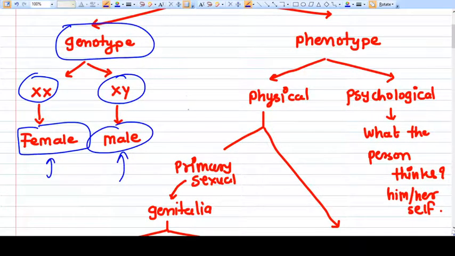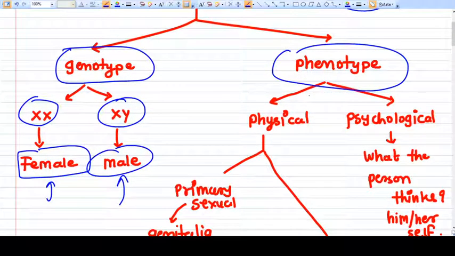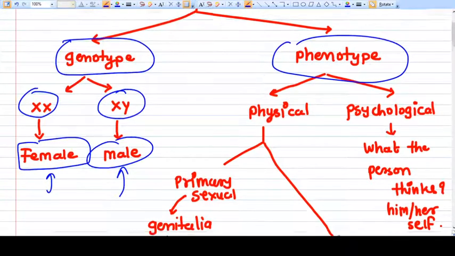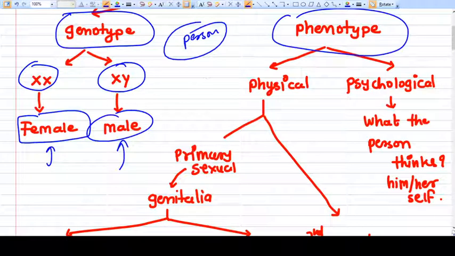That's easy. The problem arises in the phenotype. There are two types of phenotypes: physical phenotype and psychological phenotype. As I have already discussed, psychological phenotype is the most important thing. That means the person wants to be identified as a male or female. It is irrespective of genotype or physical phenotype. For example, there is a person who wants to be identified as a female.